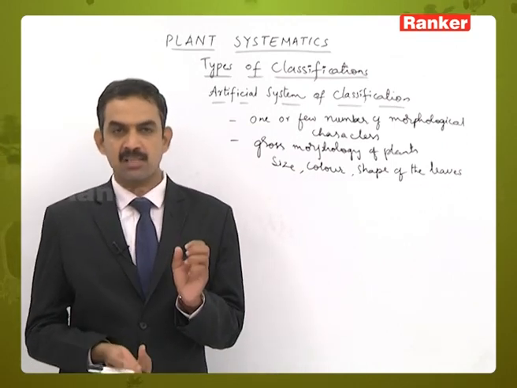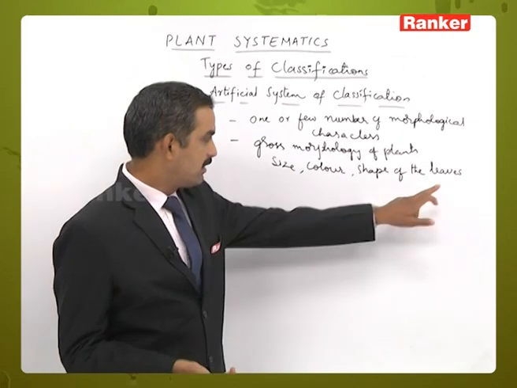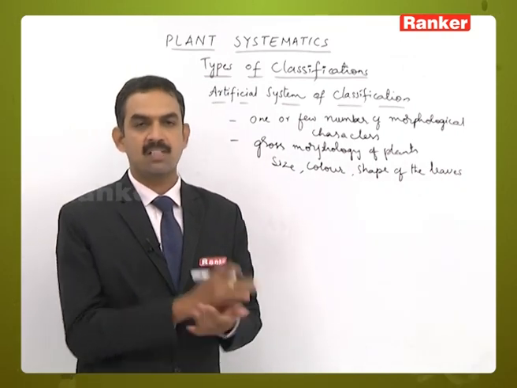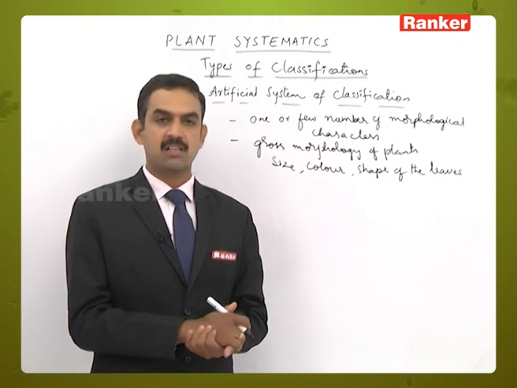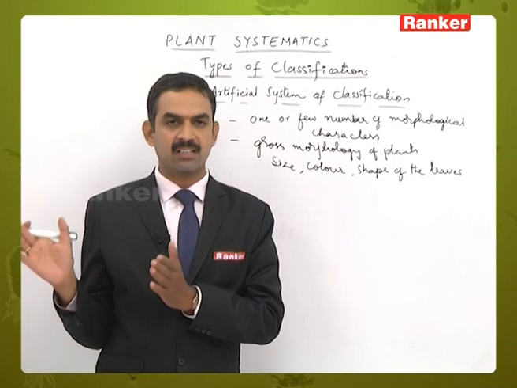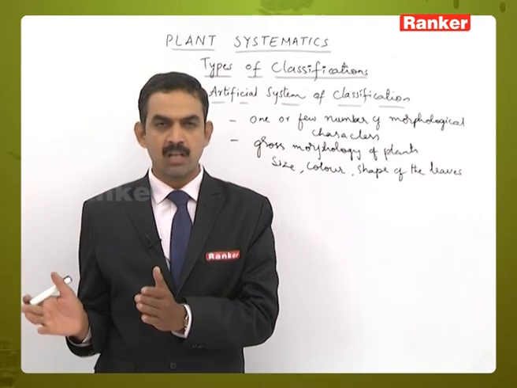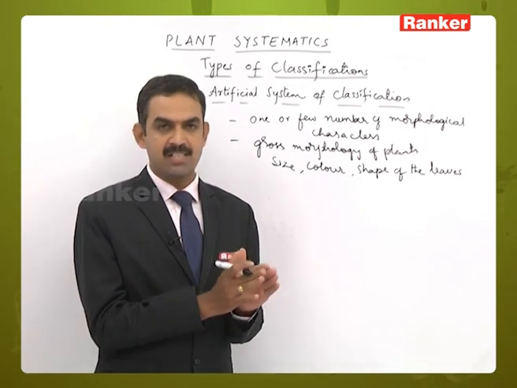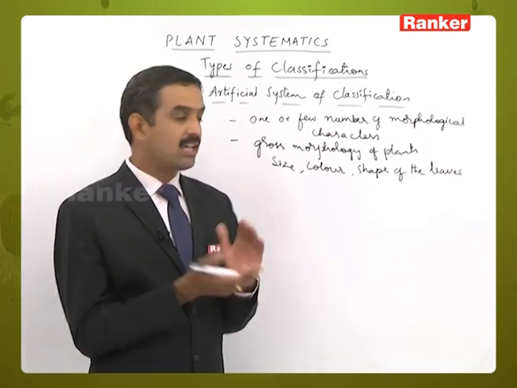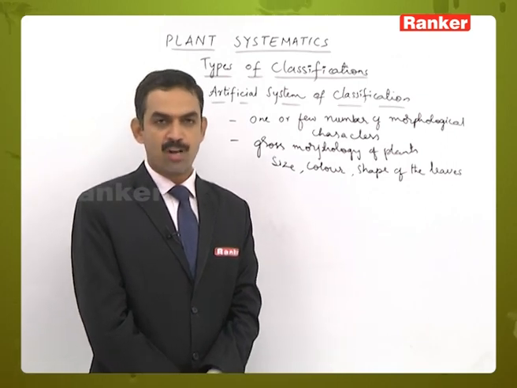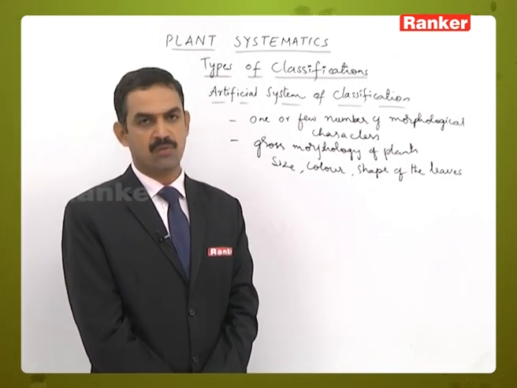Or sometimes the plants which are similar in the characters of a leaf are kept in one group, but they may differ in other characters in large number. So plants containing more dissimilar characters have been kept in one group, and sometimes plants with more similarities are kept in different groups. That may occur according to the artificial system of classification. That's why it may not give an accurate classification of the plants.